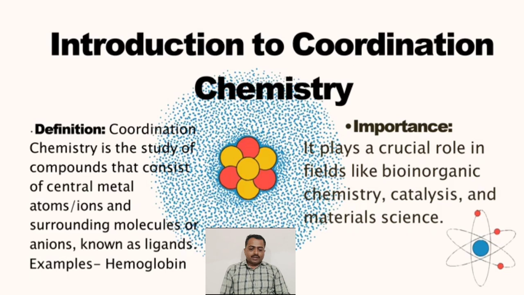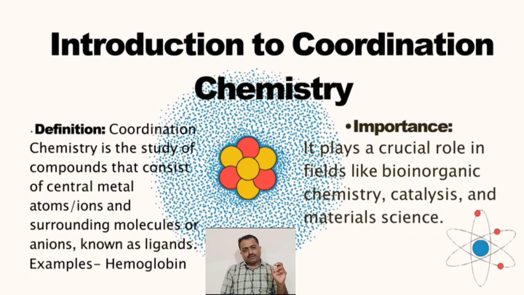The introduction to coordination chemistry, the definition. Coordination chemistry is the study of compounds that consist of a central metal ion surrounded by molecules or anions known as ligands. In coordination complexes, there are two types of parts. First is the central portion, which is generally a transition series metal ion, and the outside portion, which is the ligand, which is negatively charged, or sometimes the ligand may be neutral. The ligand is electronically rich, having the ability to donate a pair of electrons to the vacant d orbital of the central metal atom to form a coordination complex. This is the simple definition.